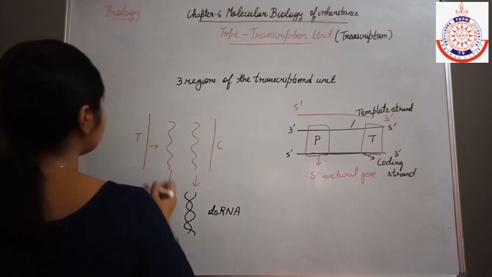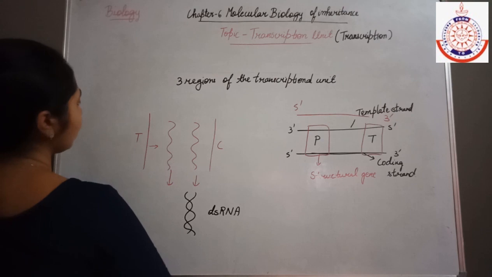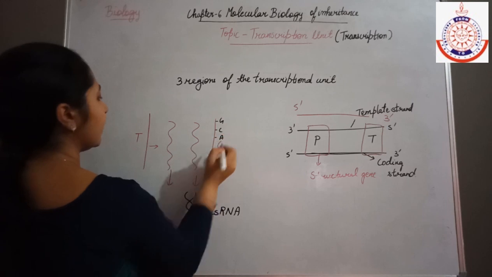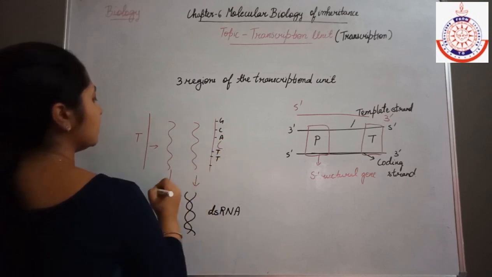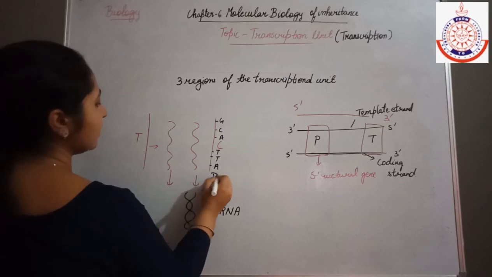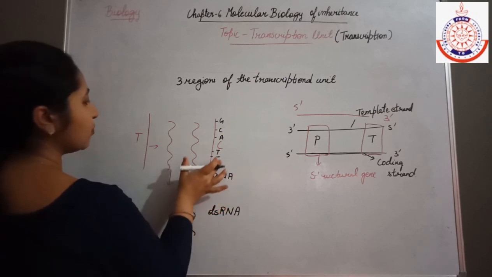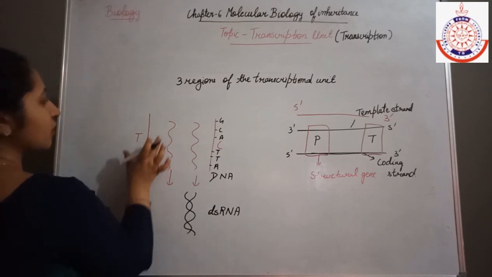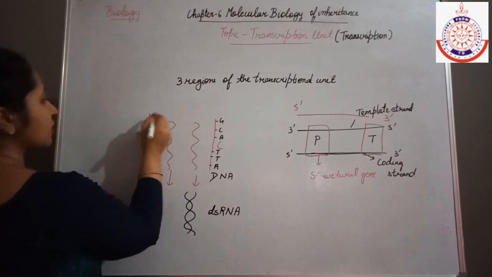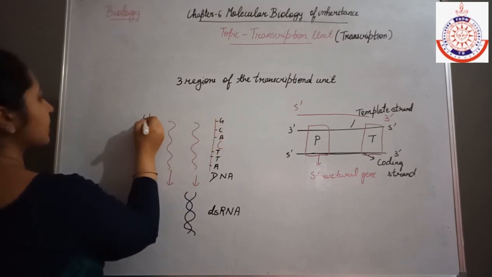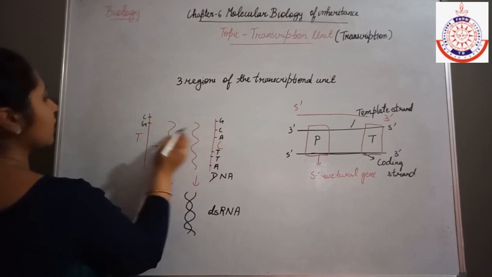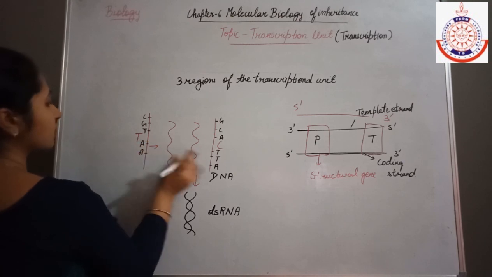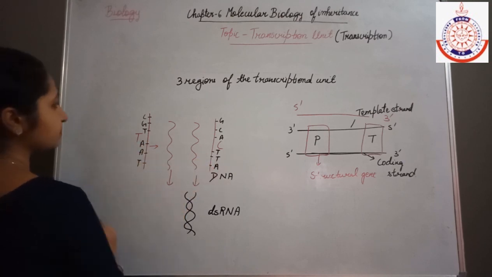As for this DNA molecule, suppose we take the sequence here: G, C, A, T, T and A. This is the DNA strand, meaning the structural gene, one that is the coding strand and one that is the template strand here. So this strand will contain the opposite complementary base pairs here. So G will base pair with C, and C with G, A with T, T with A, T with A and A with T.